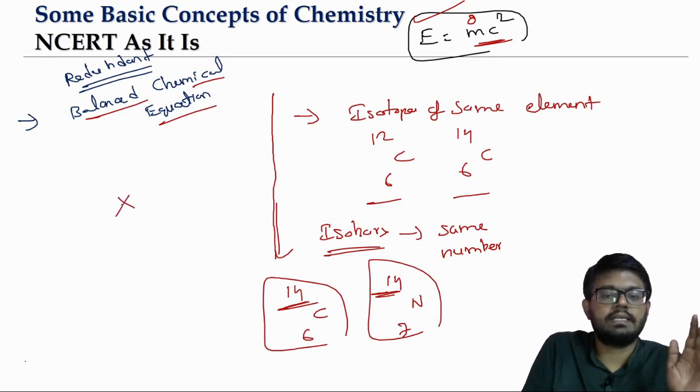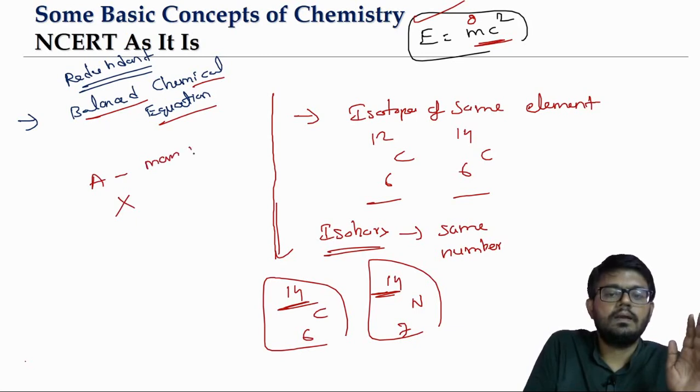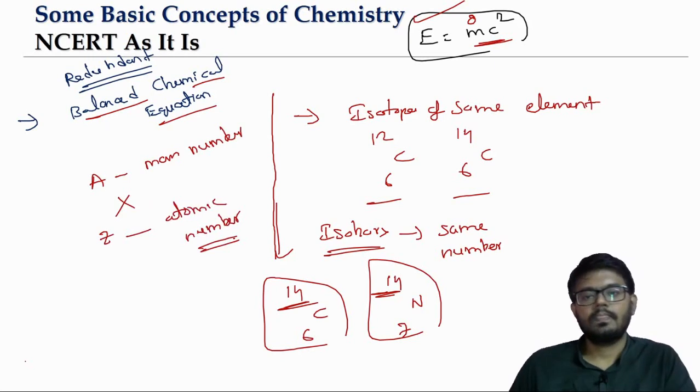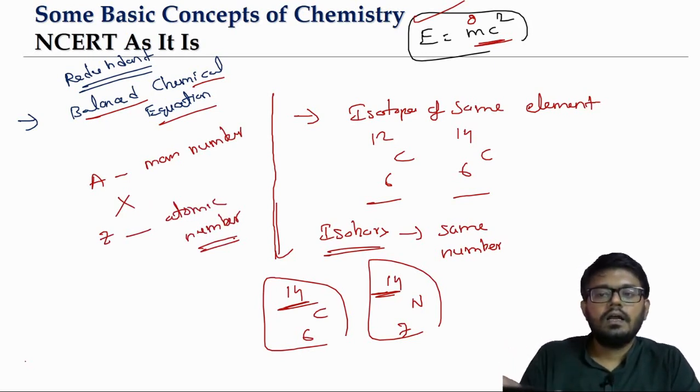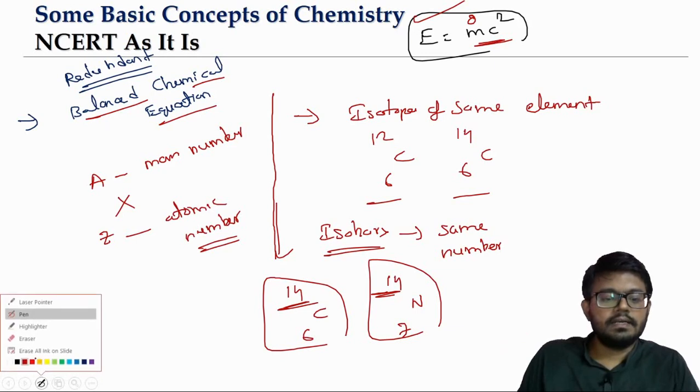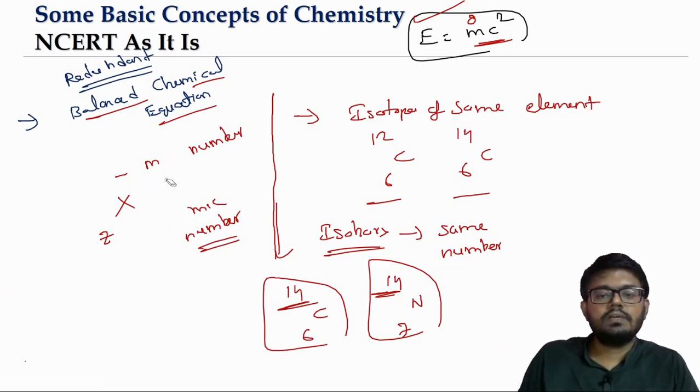Whenever you have an element X, at the top left we keep A. A is the mass number. At the bottom left we keep Z. Z is the atomic number. So this is how we look at isotopes and isobars, and how they contradict one of the postulates of Dalton's theory.